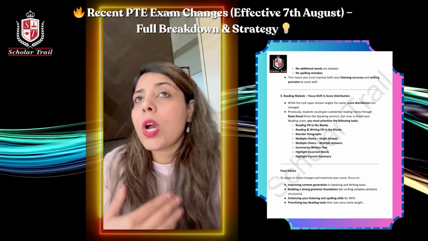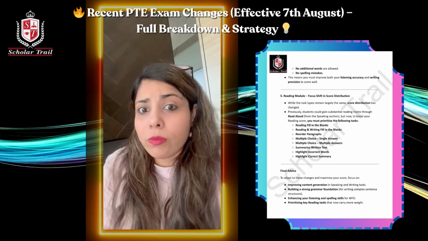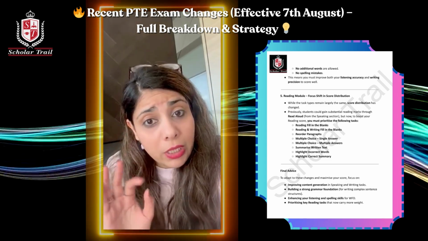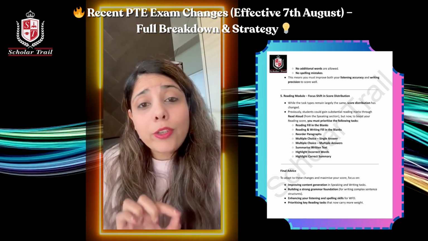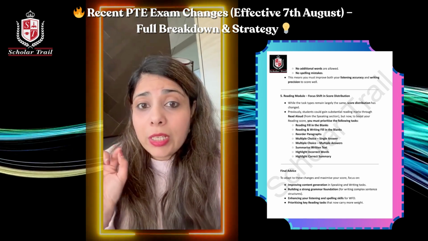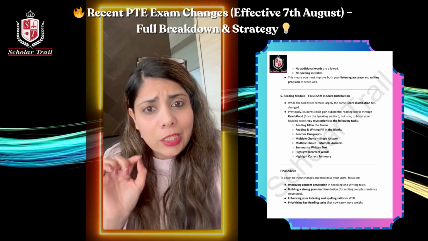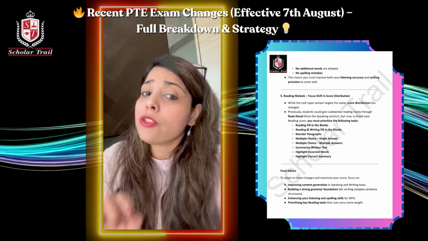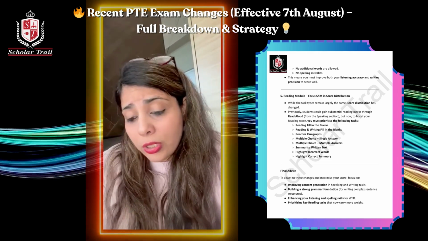And the fourth change is write from dictation. Make sure that you have effective listening skills, that you're able to write a 100% complete, good sentence, like at least a 9 out of 10 or 10 out of 10 should be your score in write from dictation.